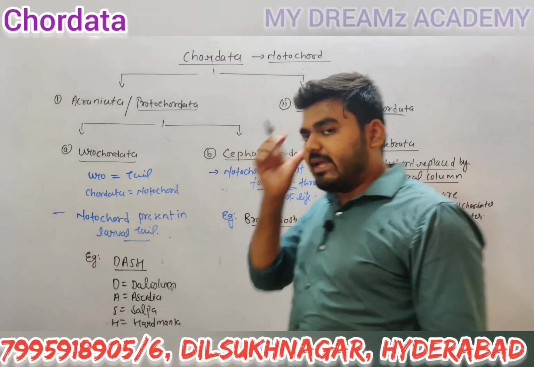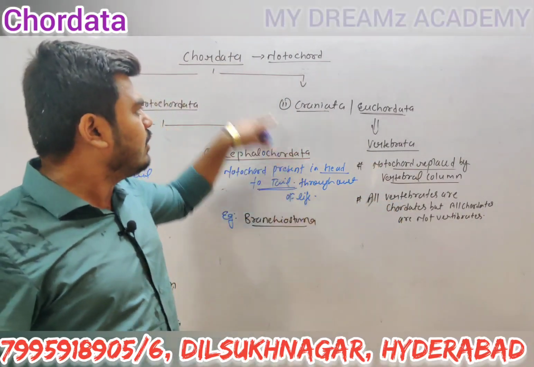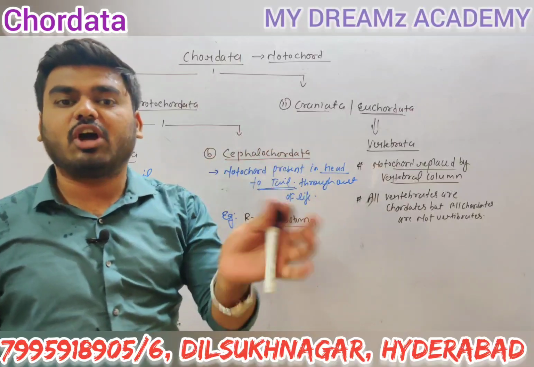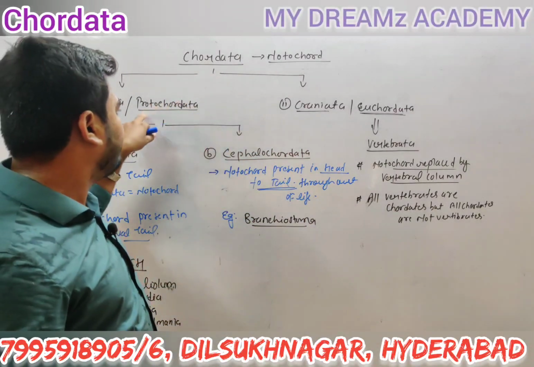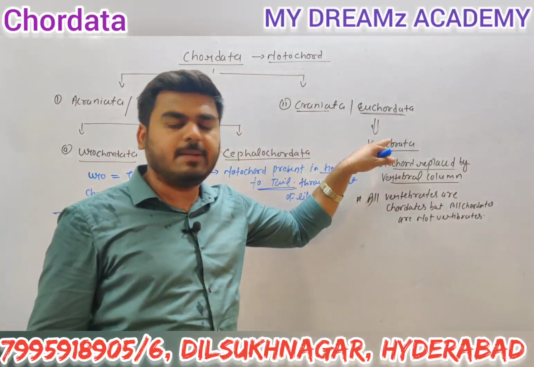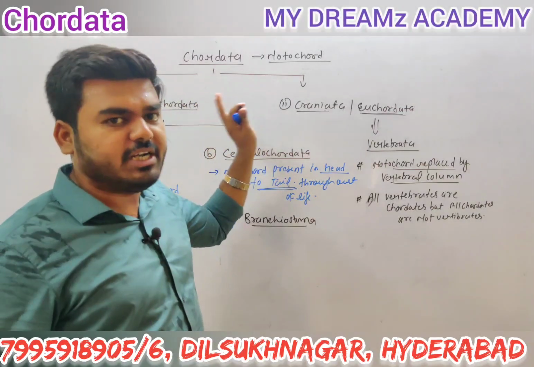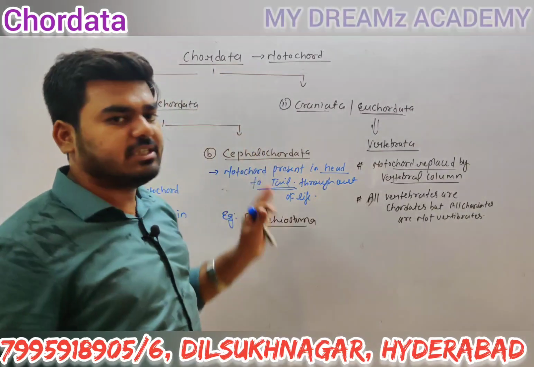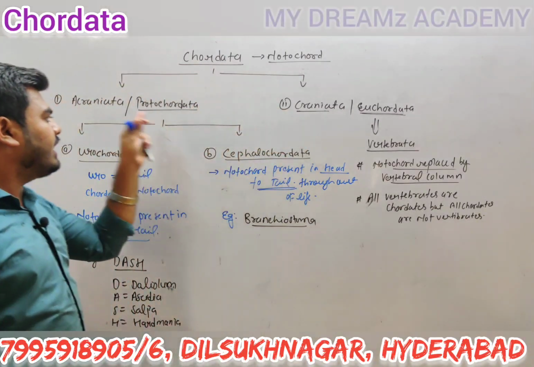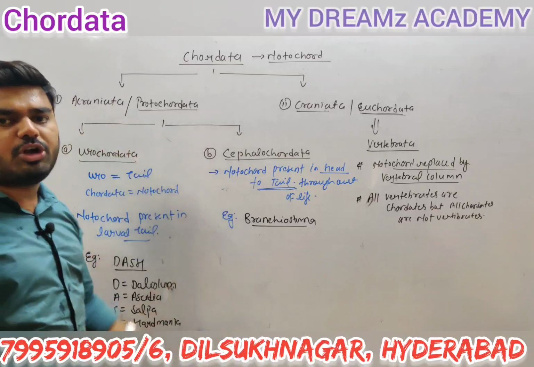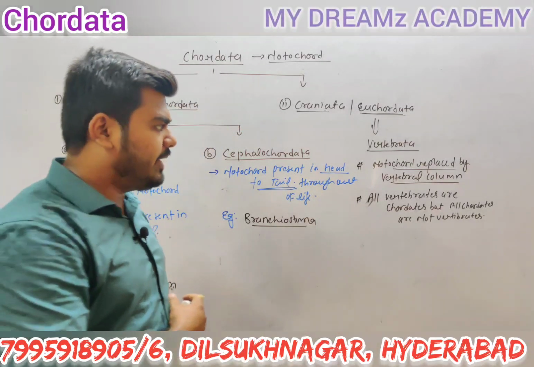Why? Because under the Chordata, Protochordata and Euchordata both are there. All vertebrates are chordates, that is possible, but all chordates being vertebrates is not possible, because under the chordates, Euchordata means vertebrates, as well as Protochordata, both are there. So this is about the Vertebrata.